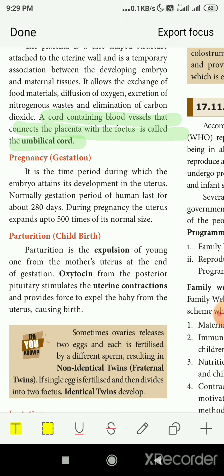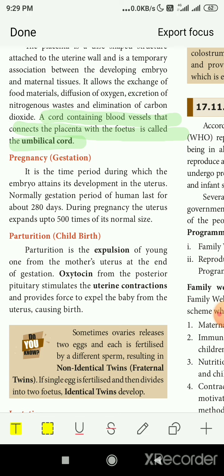During pregnancy, the uterus expands up to 500 times its normal size. 500 times bigger, it will expand. Okay, a normal uterus will expand about 500 times when a fetus is developing, or when an embryo is developing inside a mother. Okay, now parturition or childbirth.